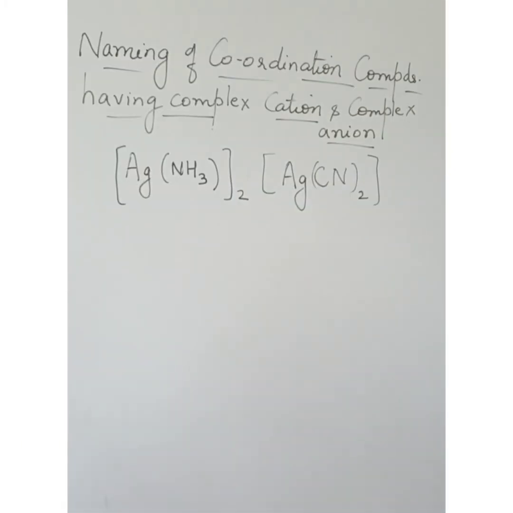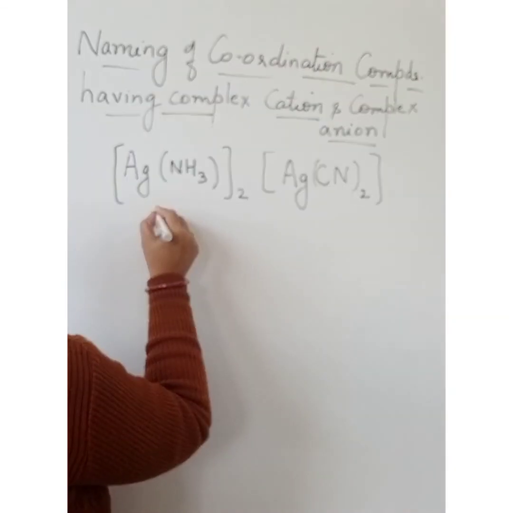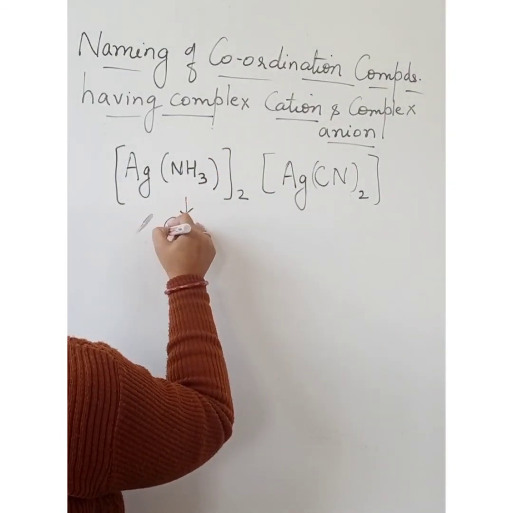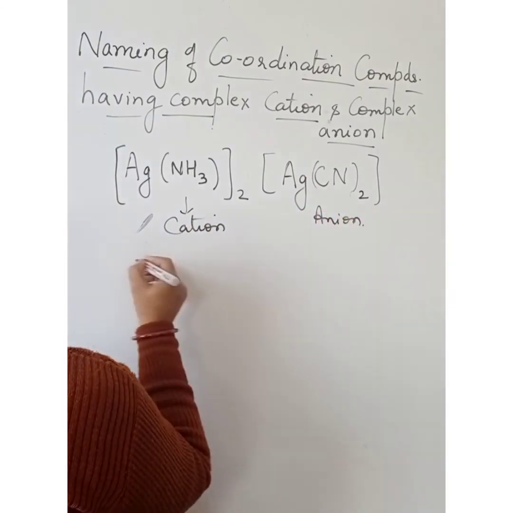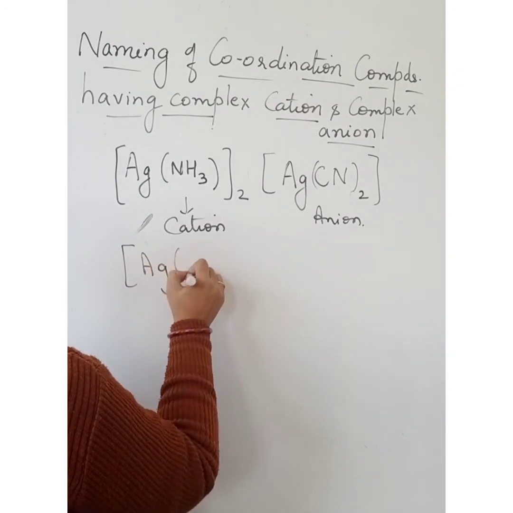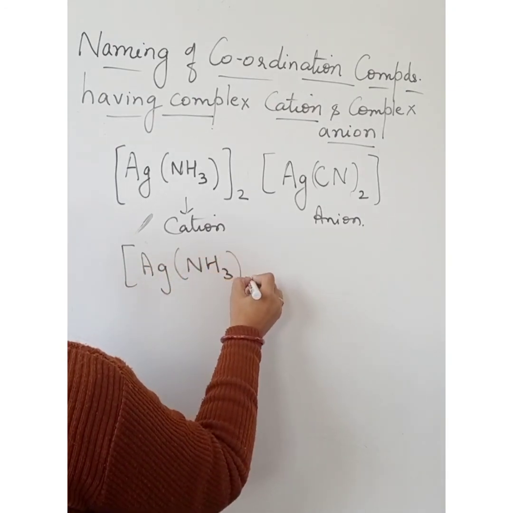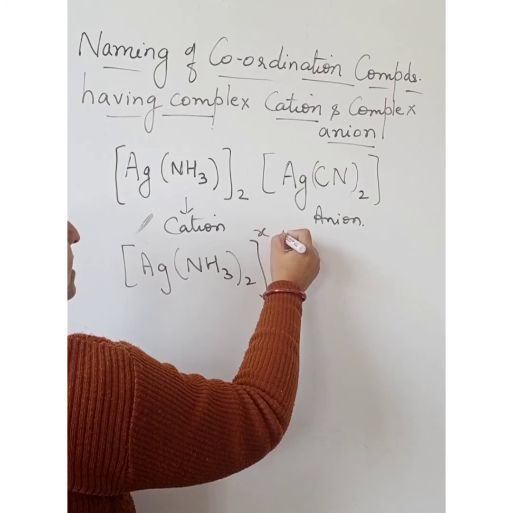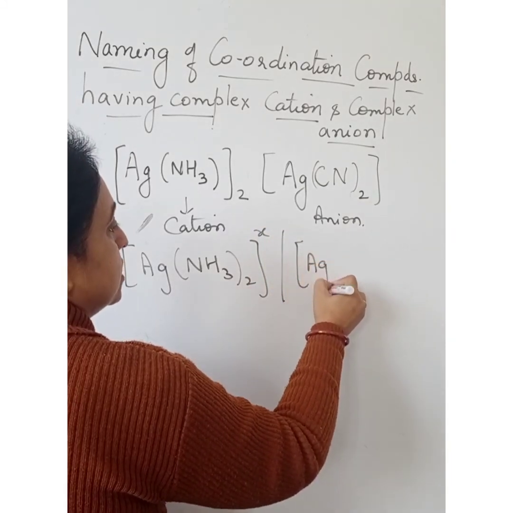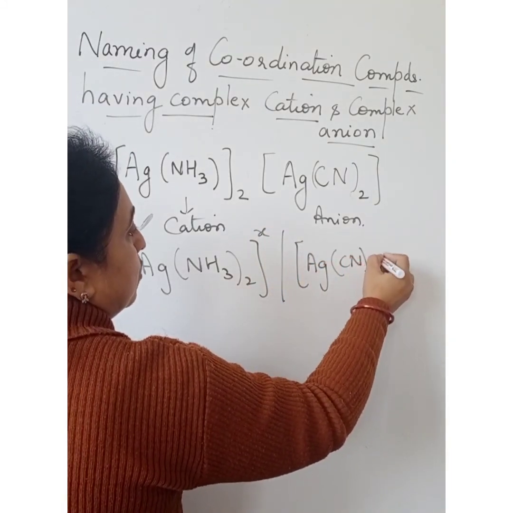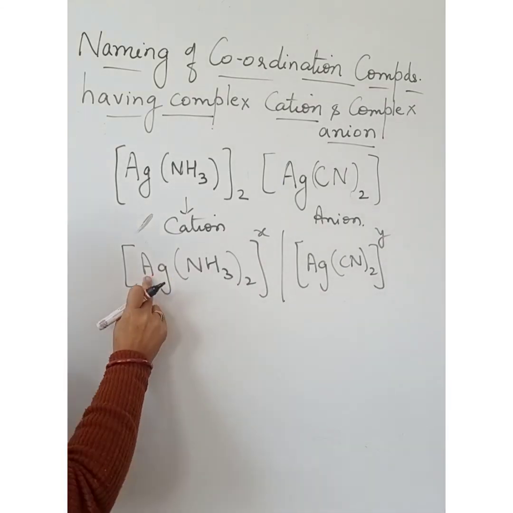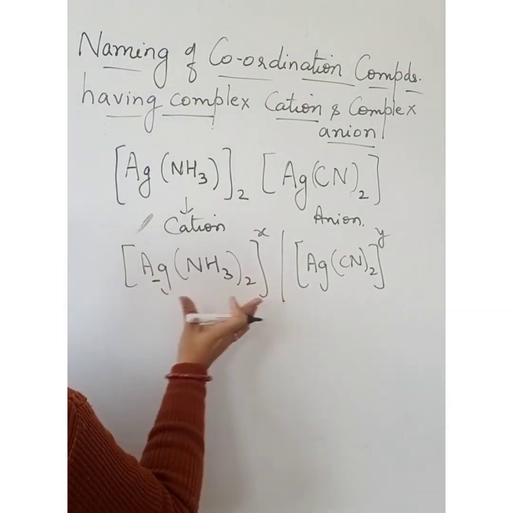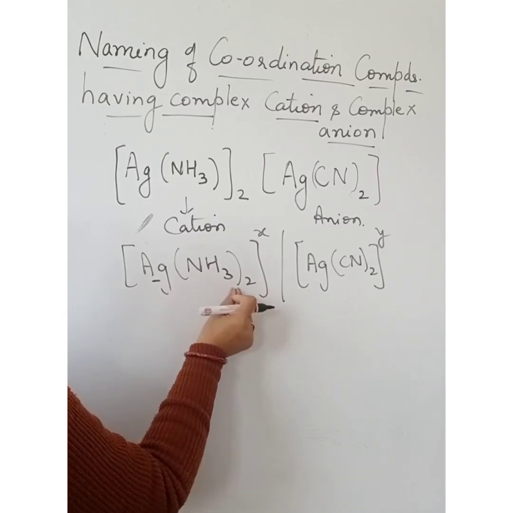Take another example. Now this part is our cation and this part is anion. So when they split, they will split like this: [Ag(NH3)2]X and [Ag(CN)2]Y. Now silver is the central metal atom. Take any one, attached with 2 ligands.